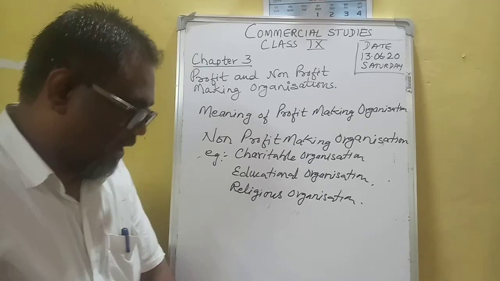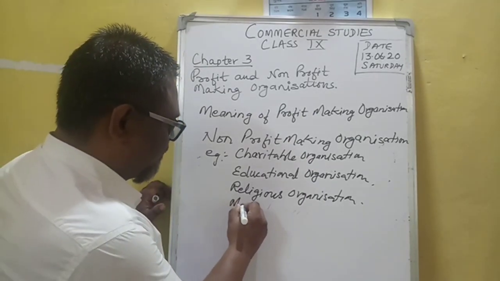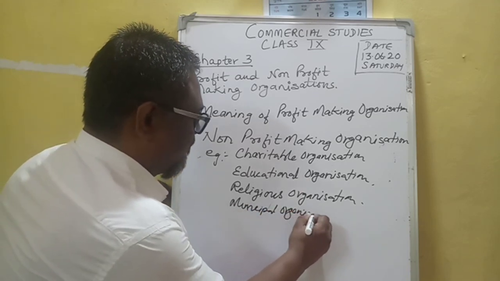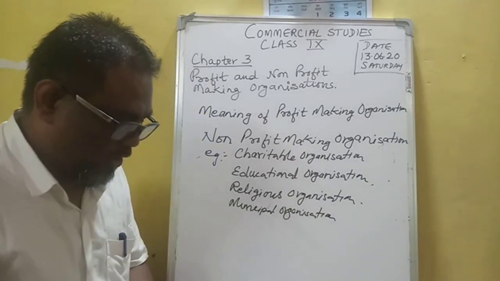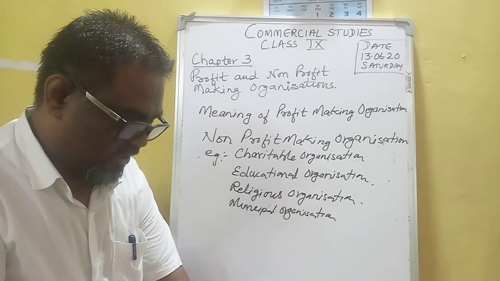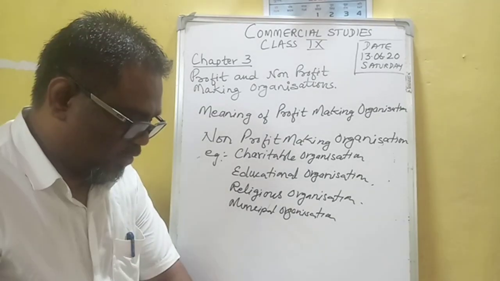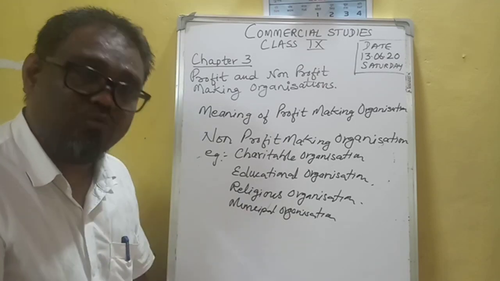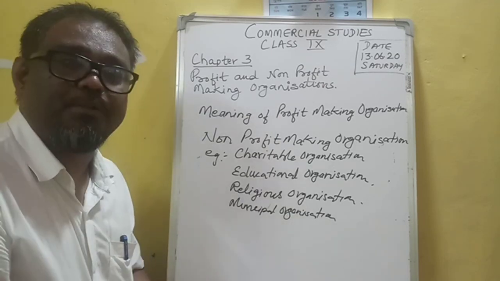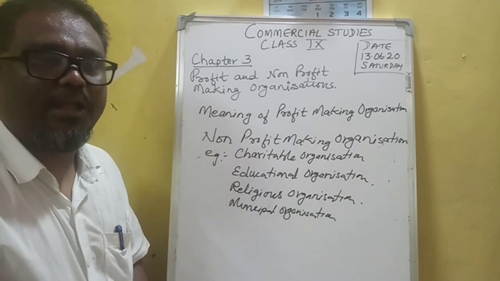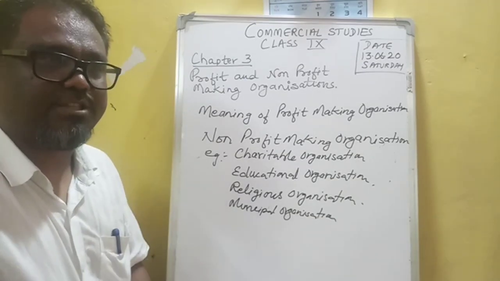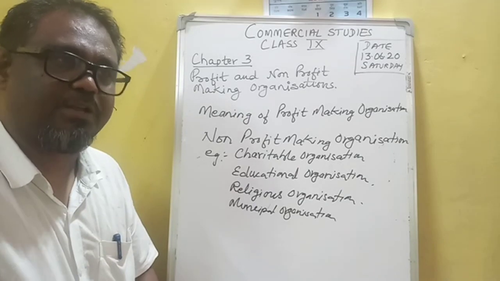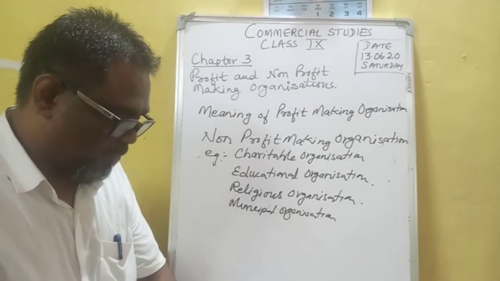So we have a municipal organization. Every state and union territory provides sewage disposal, water, electricity, sanitation, and other essential services to the people. For example, New Delhi Municipal Corporations are there. They provide services to the people like sanitation and disposal of garbage. They provide water at a very cheap rate, electricity at a very cheap rate. So they are municipal corporations.